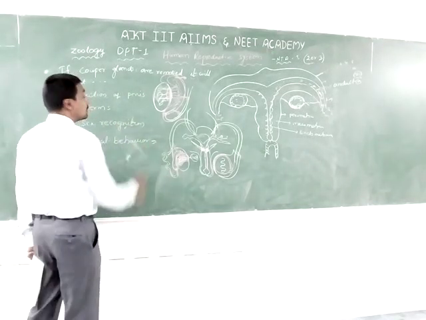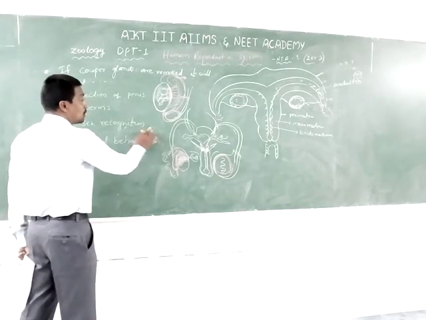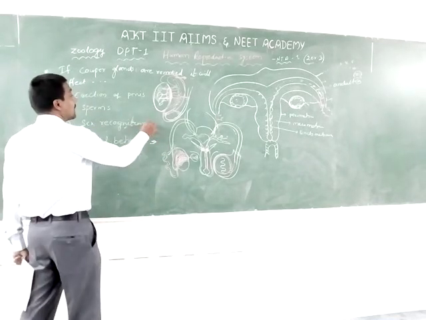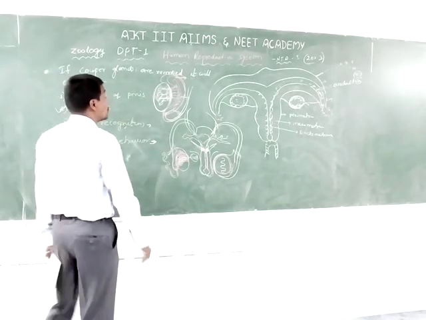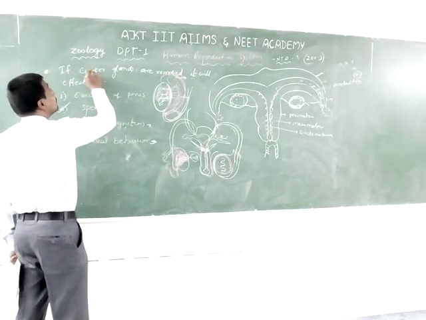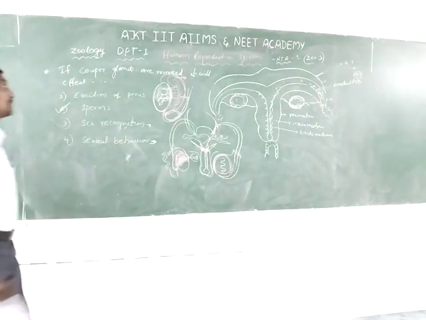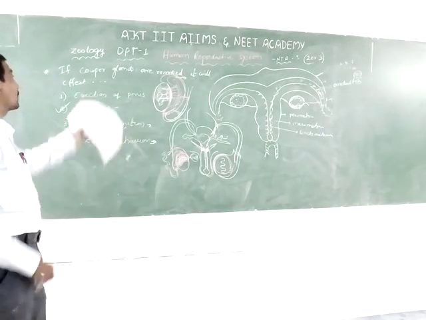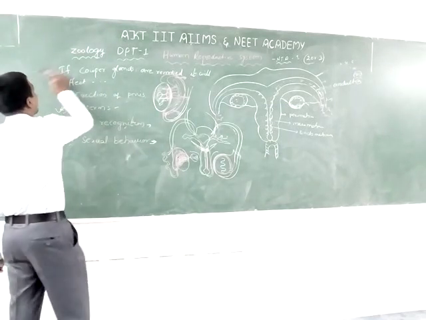Sexual behavior depends on testosterone, FSH and LH hormones, which is a hormonal effect. So the sperms is the correct answer.